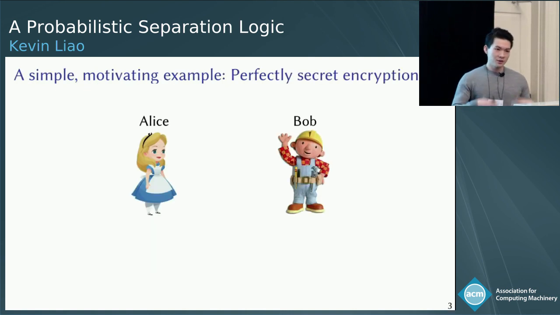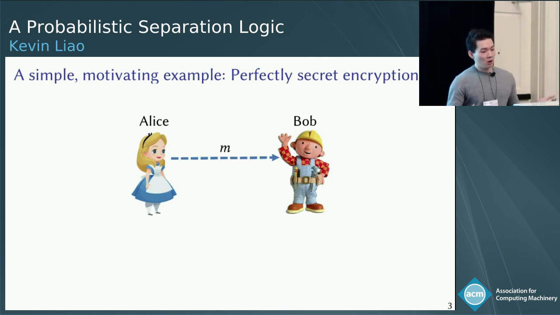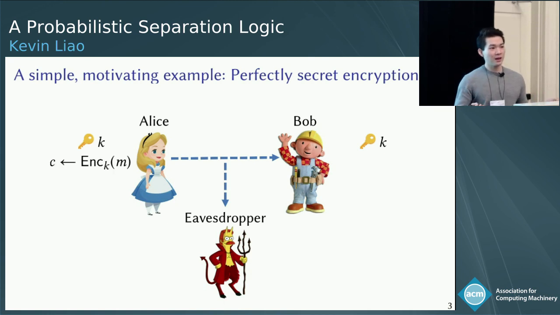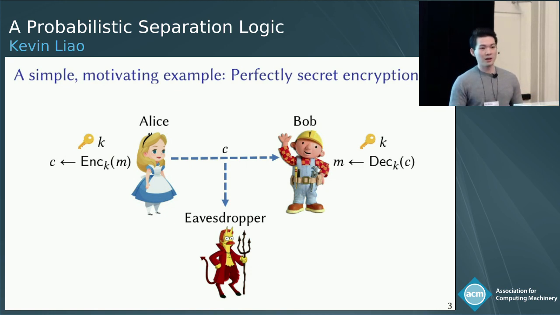All right, so here's a simple example of where independence might come in handy. Suppose we have two parties, Alice and Bob, and Alice wants to send Bob a message over an untrusted network. For security, they might want to use encryption, so both parties share a key K. On Alice's end, she's going to encrypt the message M under the key K, producing a ciphertext C. She's going to send that across the network, and then on Bob's end, he can recover the message by decrypting with key K.